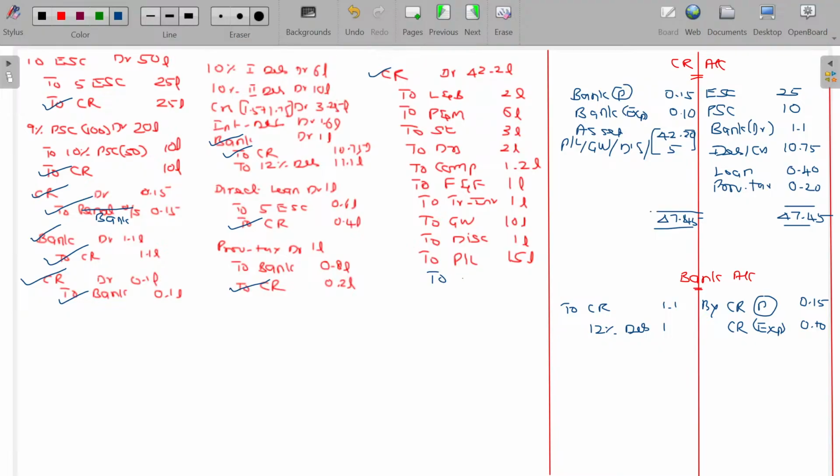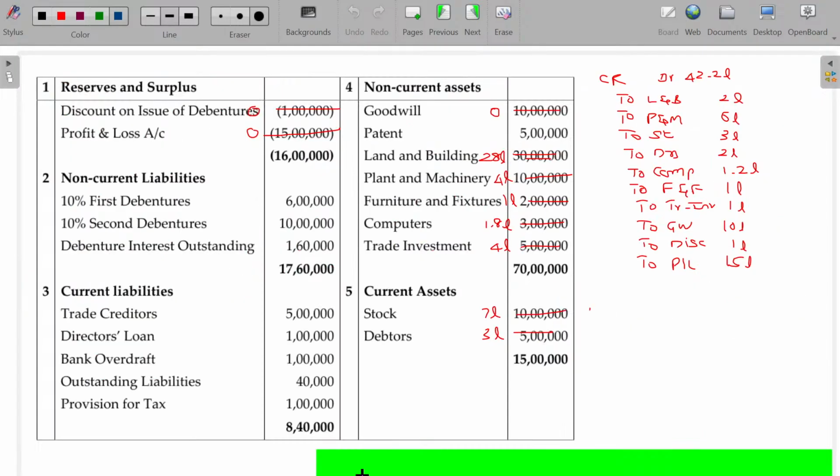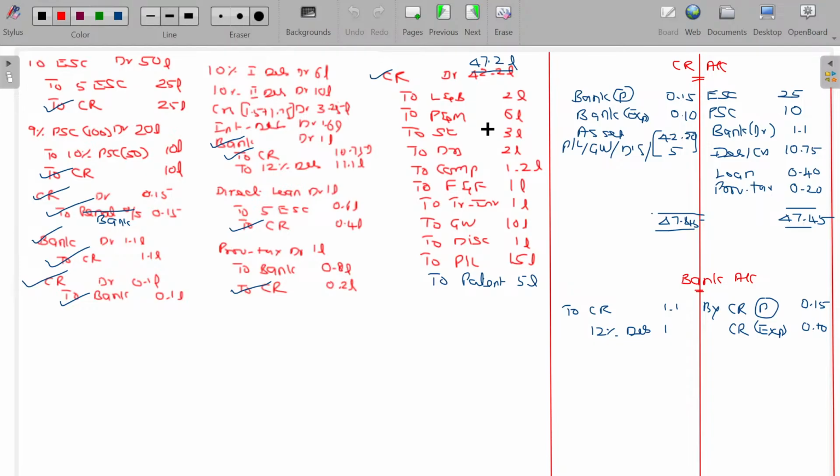Here, to patent, the value being 5 lakhs. This becomes 47.2 lakhs. Is that clear? So here, to patent, I change this. Here 42.2 lakhs becomes 47.2 lakhs. Then naturally, patent also is now 0. Is that clear?